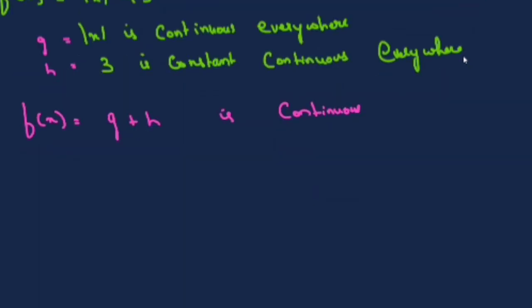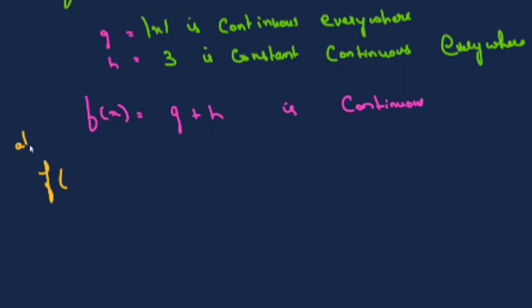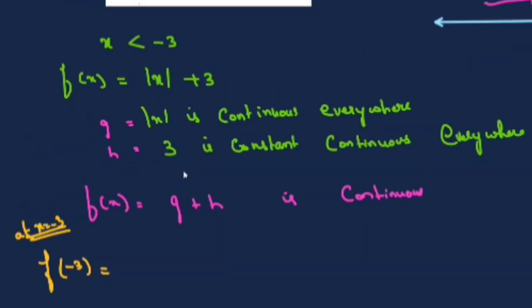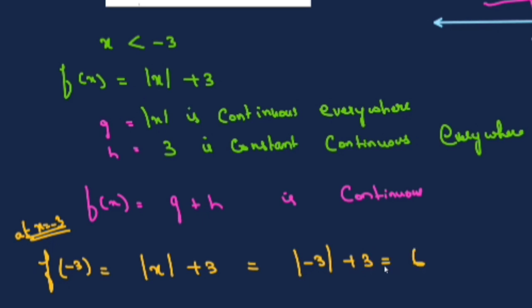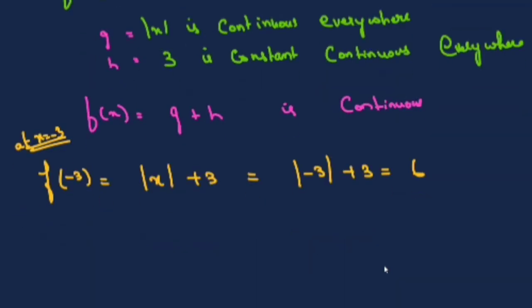So we have to check at minus 3. Let us first find f of minus 3. At x is equal to minus 3, we have to check. So f of minus 3, the function is defined as modulus of x plus 3. That means modulus of minus 3 plus 3. That means 6. Now again you have to take the left limit and the right limit.